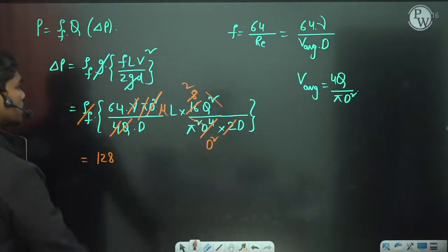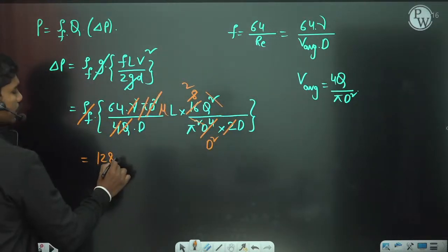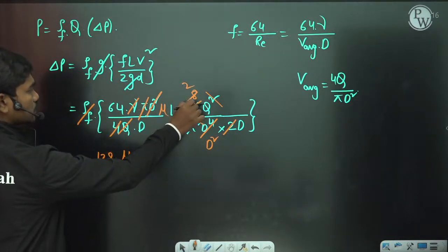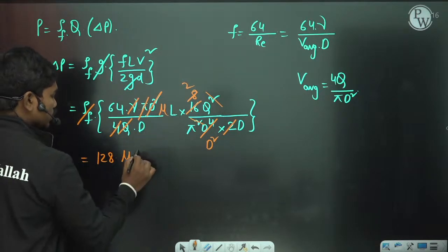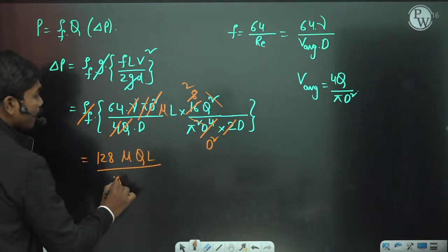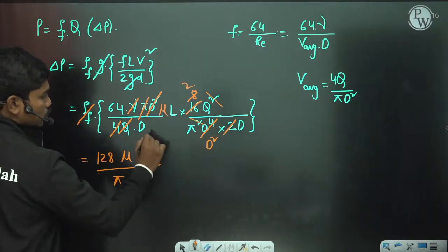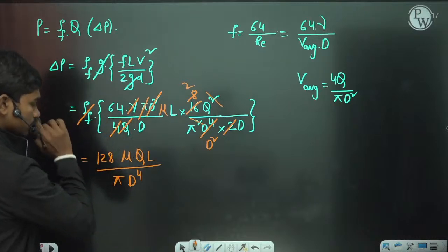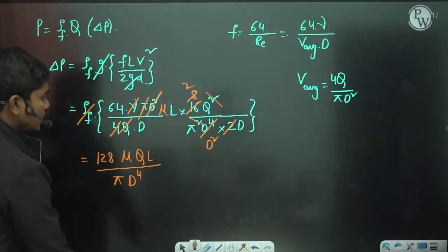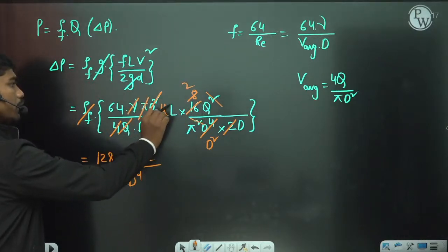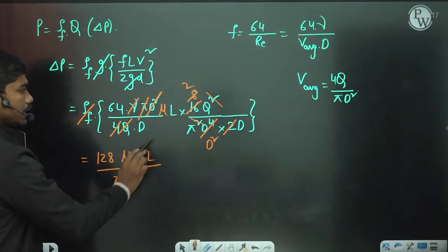So let us see what comes out. 2 times 64, 128 mu, and we have one more Q here, and L is also there, by pi D square D, so total pi D power 4. So 128 mu Q L by pi D to the power 4.